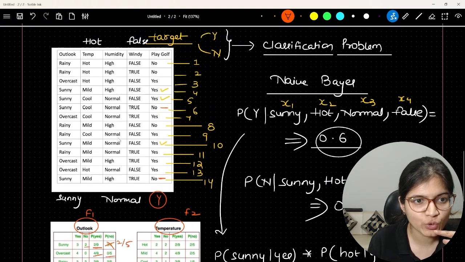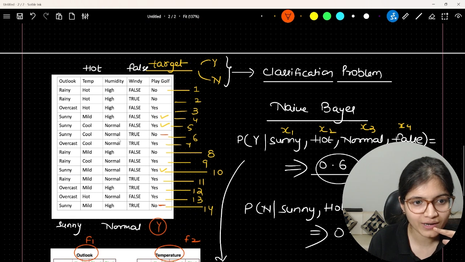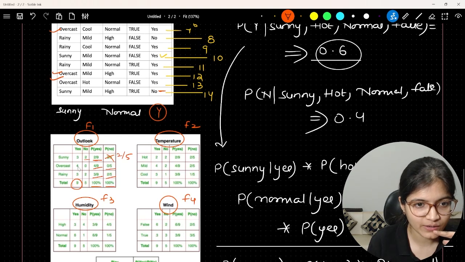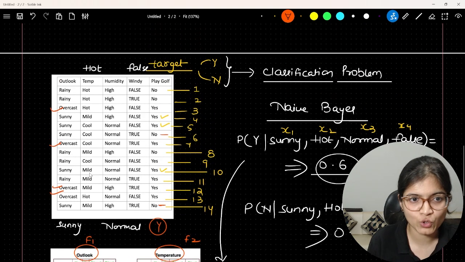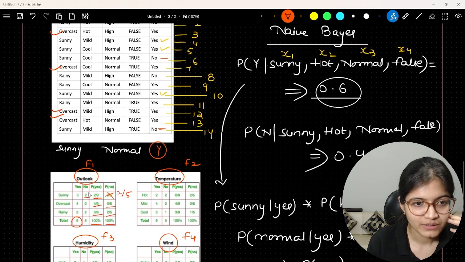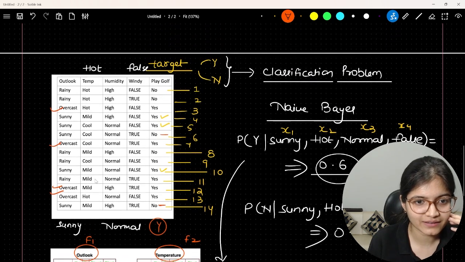In the overcast no, is there no data available? Overcast no. So 1, 2, 3, 4. All of them are yes. Okay. And what about no? There is no as such no we can see here. Okay. In the sunny part, that is sunny and no, 1 and then 2. Yes, only 2 records are available.